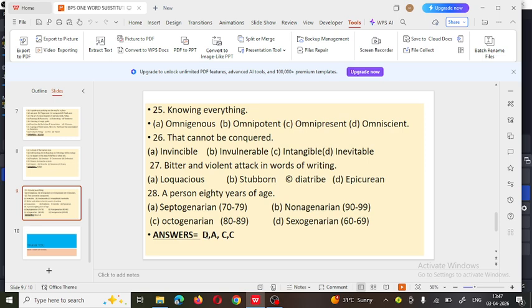So here you are able to see how a question can be asked where you need to identify the word which will fill the sentence correctly. For that purpose, you should have good vocabulary. And with the help of your knowledge of vocabulary, the synonymous words, you are able to attempt this question correctly.